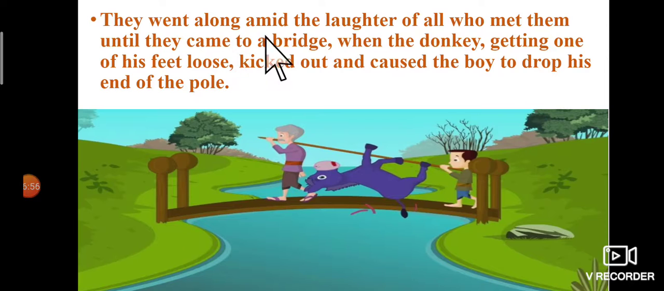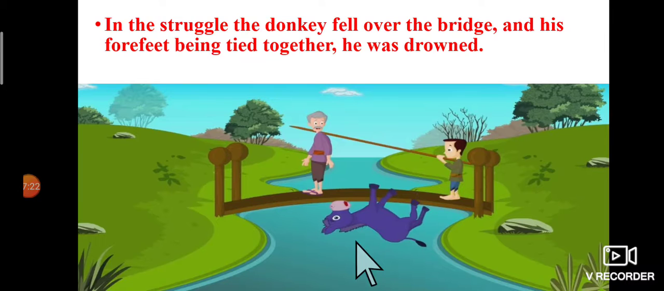They went along amid the laughter of all. Now everybody in the crowd was laughing, looking at them in this manner. They went on until they came to a bridge, when the donkey, getting one of his feet loose, kicked out and caused the boy to drop his end of the pole. Now his one leg got loose from the boy's end, and he was dropped into the river.